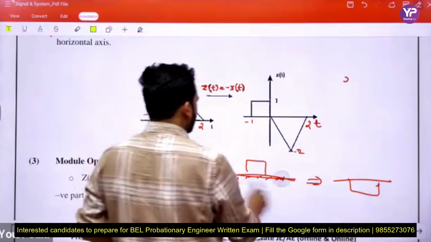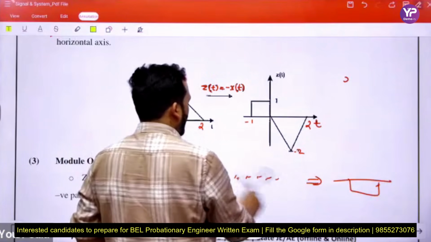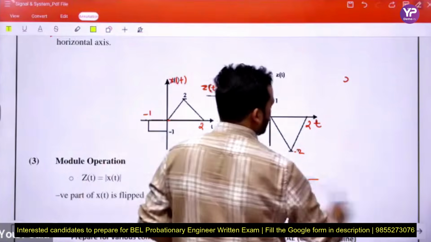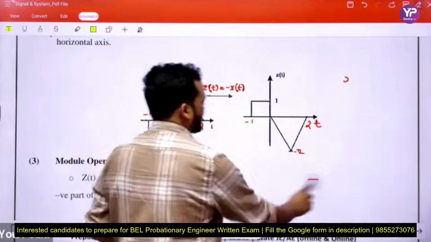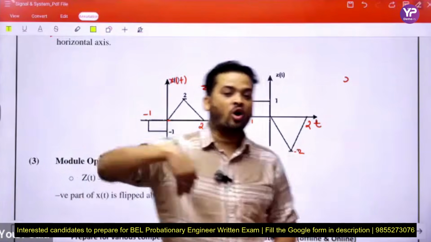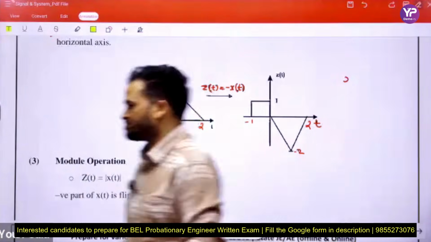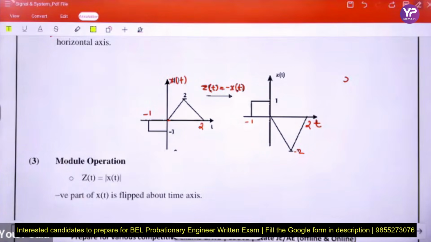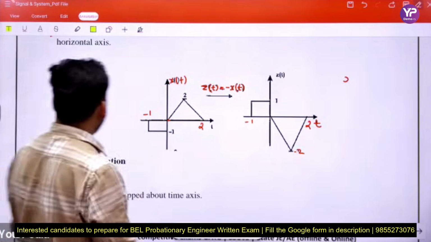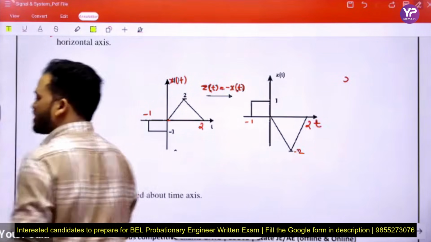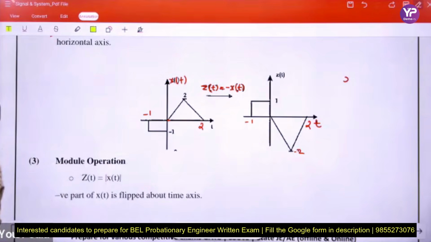So when we take amplitude reversal of any function, we flip the signal about the horizontal axis or time axis. Tell me. Mirror image with respect to the horizontal axis. Yes, Anshu, you are right. Deepika, yes. Is this clear or not? Is amplitude reversal clear for each and every student?